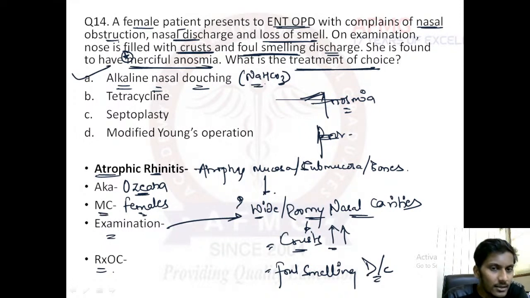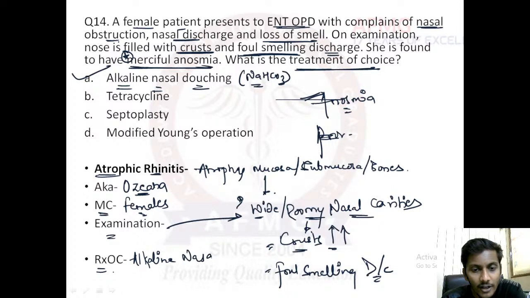Why? Because please remember, surgery is not the ultimate option usually. The patient can again present to you with multiple other conditions, or maybe most of the patients are not even willing for surgery. Therefore, it is a very easy option, that is alkaline nasal douching with sodium bicarb. If they ask you about the surgery, then what is the surgery? Very good, most of you have answered it.